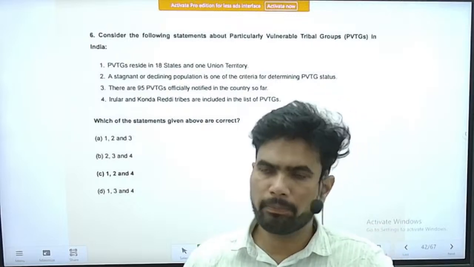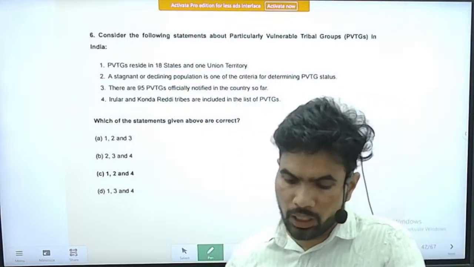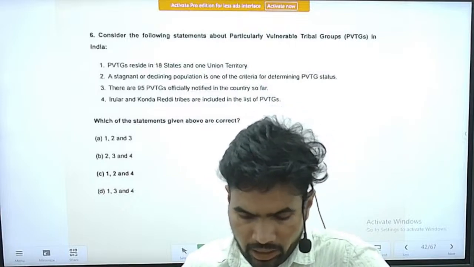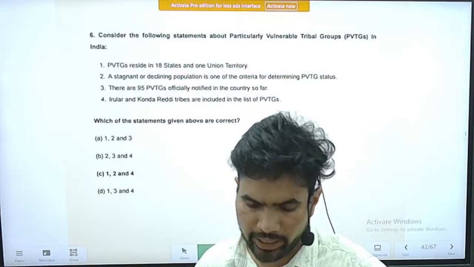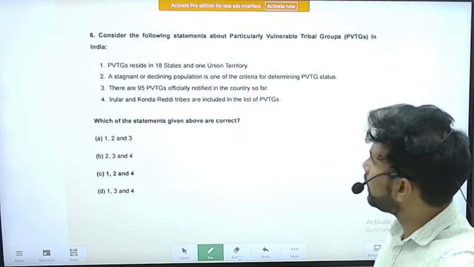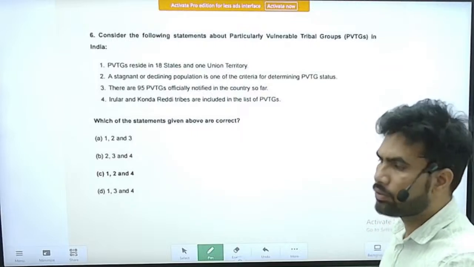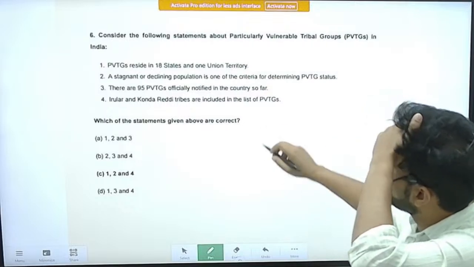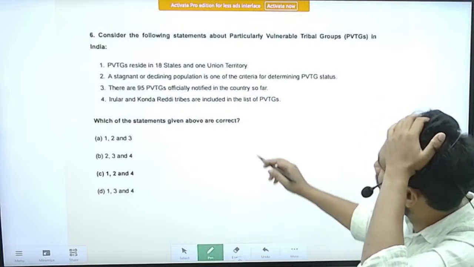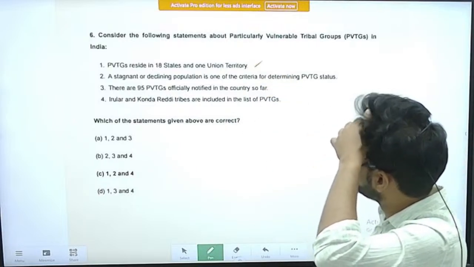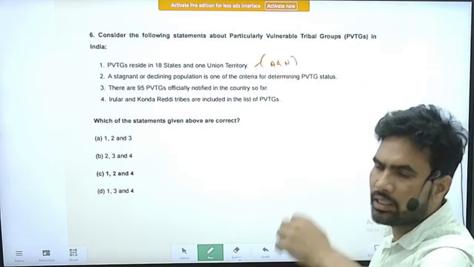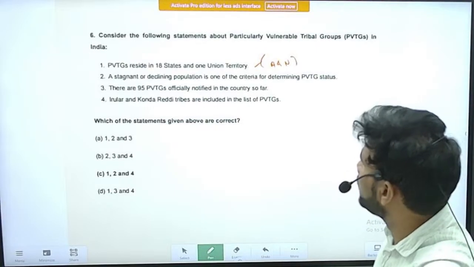It is about the particularly vulnerable tribal groups, PVTGs. Consider the following statements about the particularly vulnerable tribal groups in India. You can have this question in society also, where we have issues related to tribals, but however we will see this question. PVTGs reside in 18 states and 1 union territory. Yes, this is a correct statement. The 1 union territory is Andaman and Nicobar, and there are 17 other states where they live.